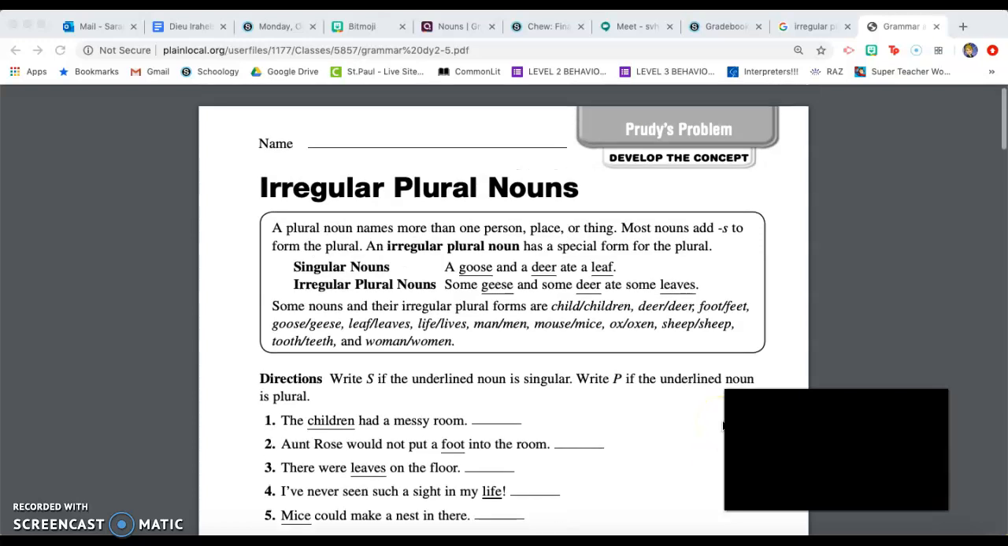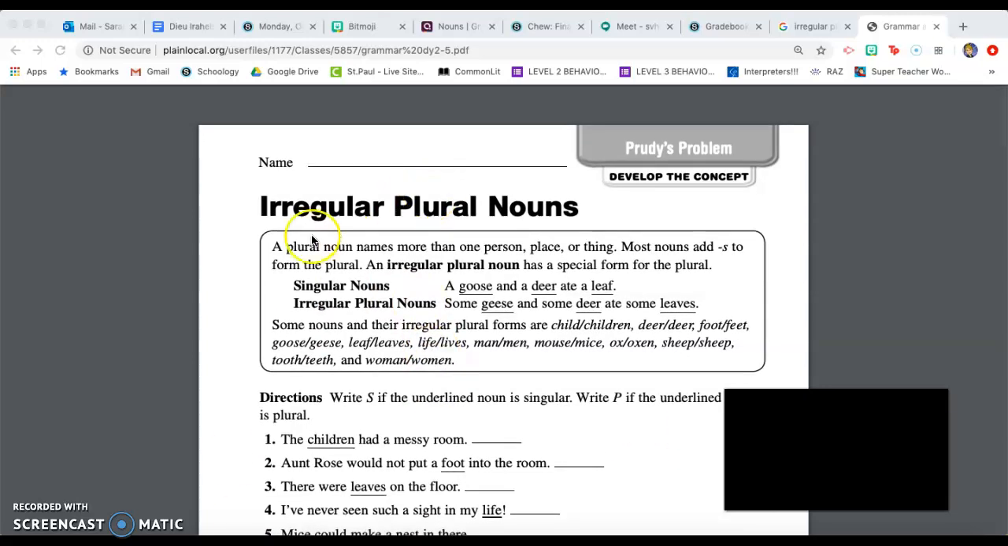So today you're going to be working a little bit more with your irregular plural nouns. And I know some of you said you were confused or you needed more practice. Today I'm going to assign this practice and we're going to go over it in a week, next Monday. So you're going to have this whole week to work on it. It's kind of long, but it will give you a lot of practice that you're going to need.